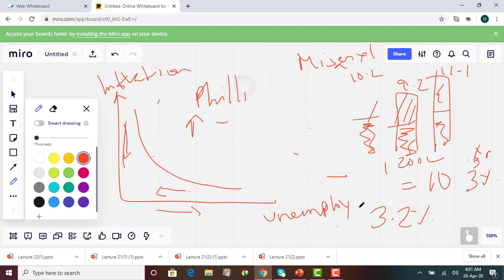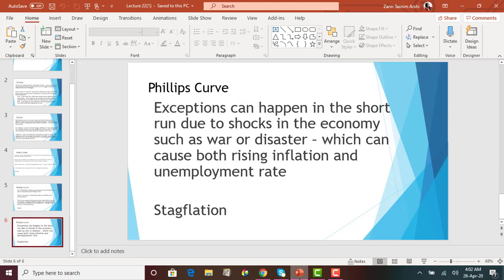Make sure you know that the relationship between inflation and unemployment is given by the Phillips curve, which shows us the negative relationship between these two variables. Stagflation is an exception, so that's not captured by the Phillips curve. These are the new topics in chapter 13. The rest of chapter 13 is all the stuff we already learned about: classical theory, Keynesian theory, new classical theory. Then it talks about aggregate demand and aggregate supply. Most of these things we already covered.